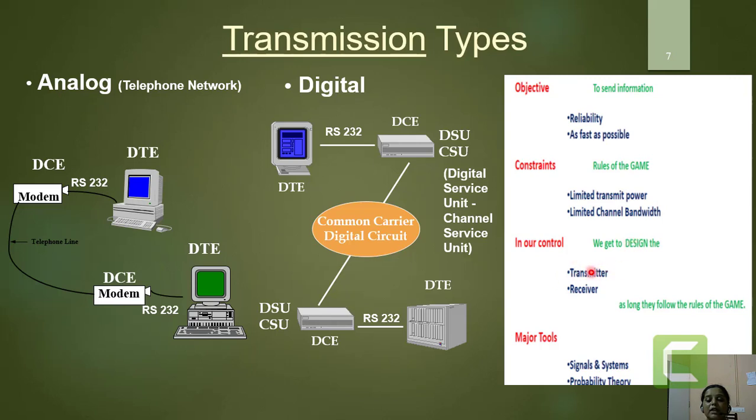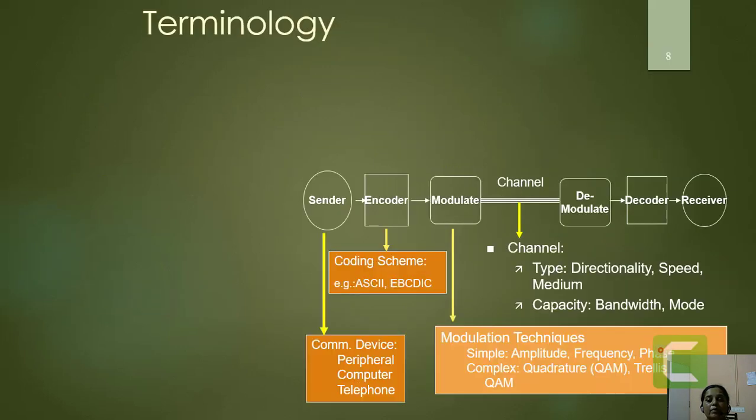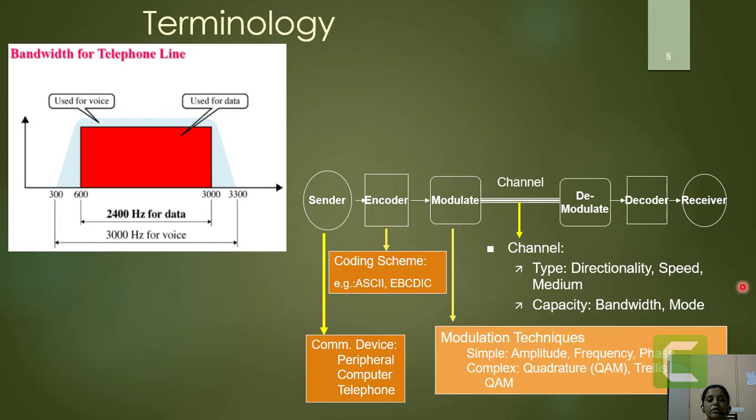That means the transmitter and receiver end should be designed in such a way that with the limited transmitted power and with the limited channel bandwidth that is available, we can get reliable transmission as well as faster transmission. And here the major tools will be the different transforms, or signal transform applications, and the application of probability theory. So to understand this whole concept, we will see one example.